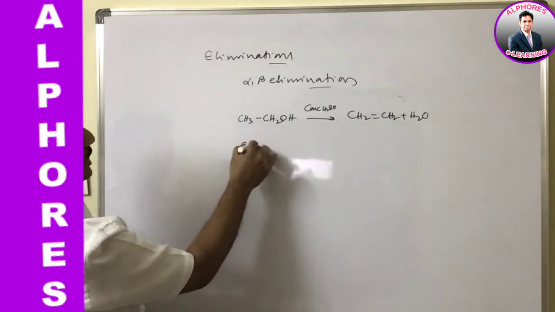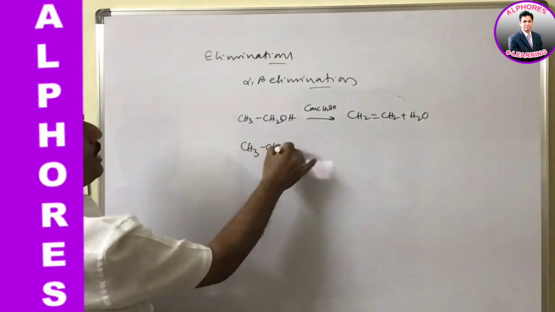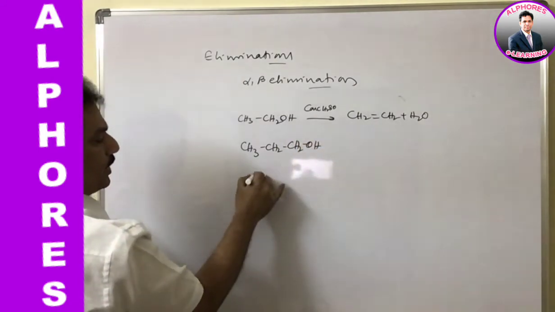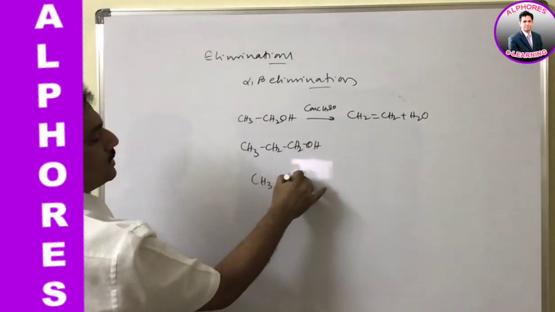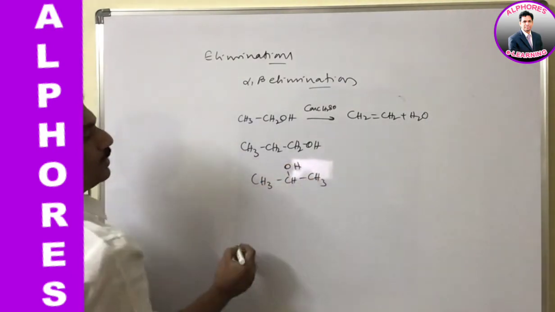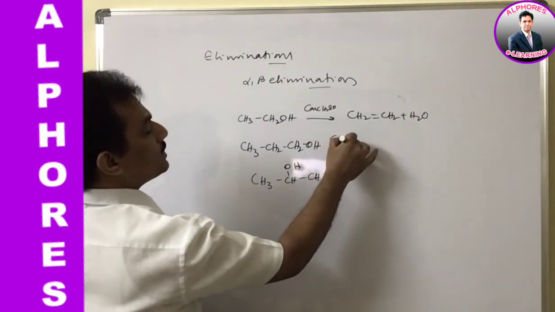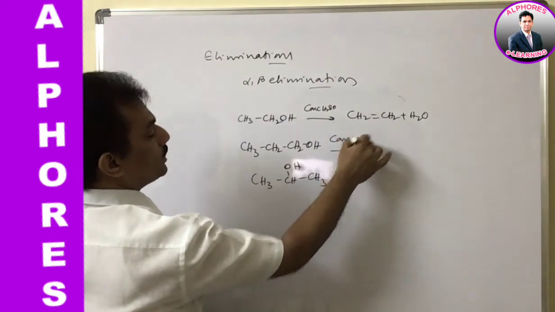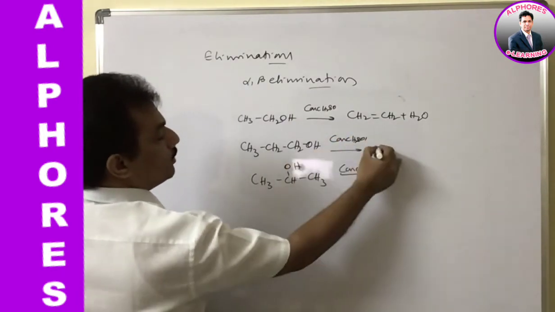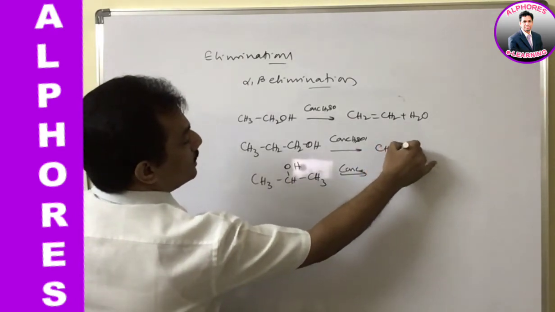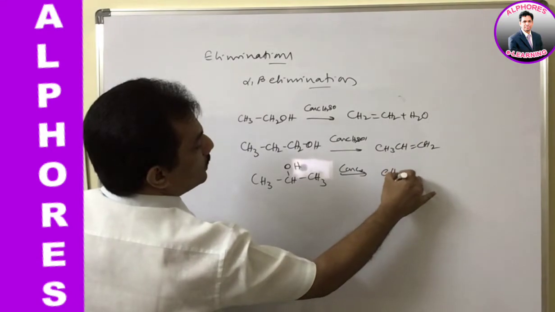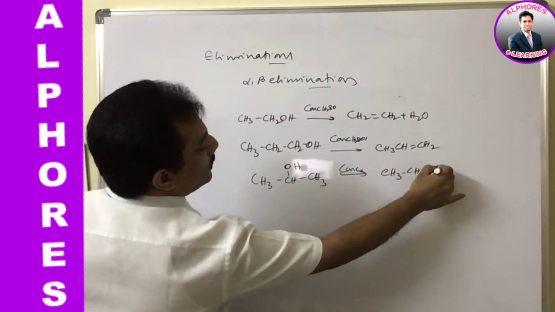And in case it is propanol, that is propyl alcohol, either 1-propanol or the secondary alcohol 2-propanol, in both cases when treated with concentrated H2SO4, when water is eliminated, the product is the same, that is CH3CH=CH2, here also CH3CH=CH2.